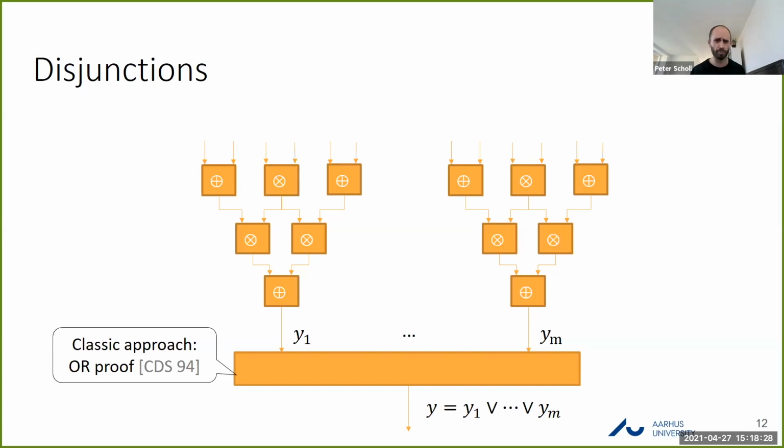We want to prove that one of these is satisfied without revealing which one. So a classic approach to proving a disjunction of statements is to use an OR proof from this paper back in the 90s by Cramer, Damgård, and Schoenmakers. The problem with this OR proof protocol is that you get a communication cost which basically corresponds to the sum of all of the different branches in the disjunction which you want to evaluate. Just a second. Are these branches of the same structure, or are they different circuits? Potentially different circuits. So it works a little better if you have the same structure, but it's not necessary.